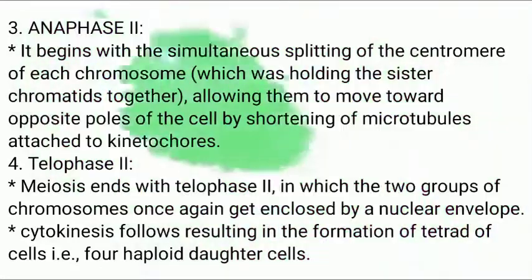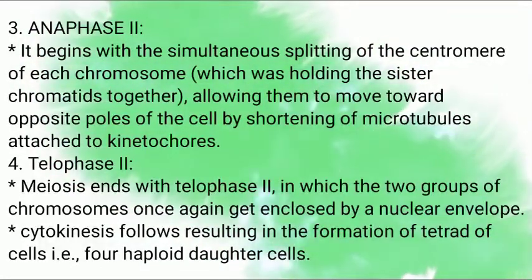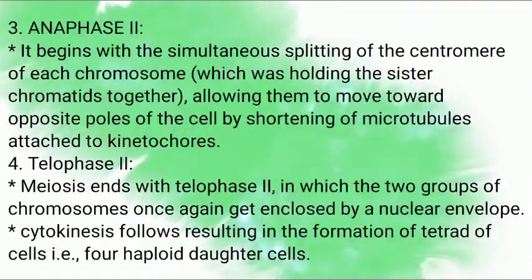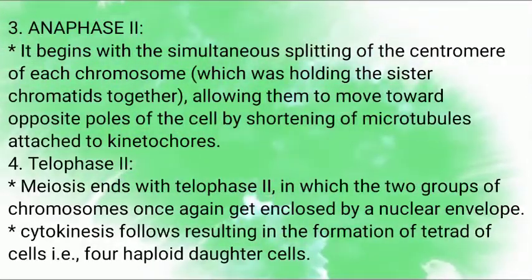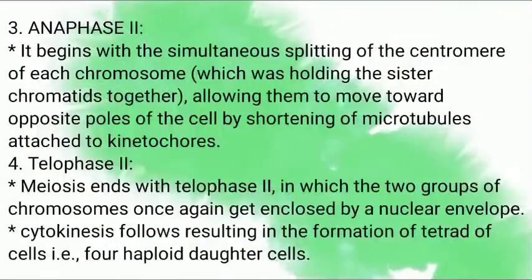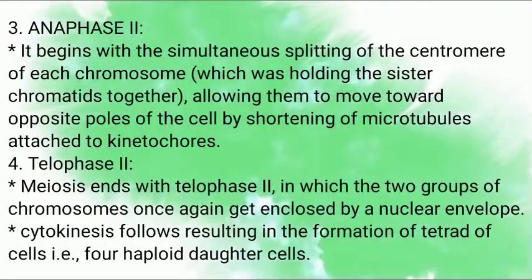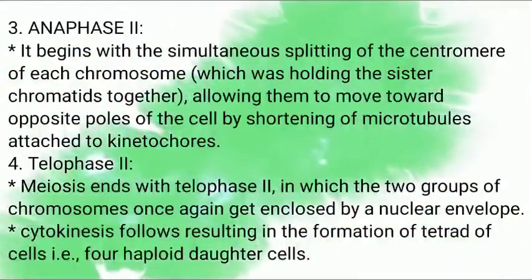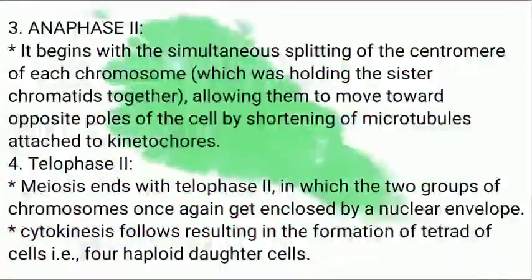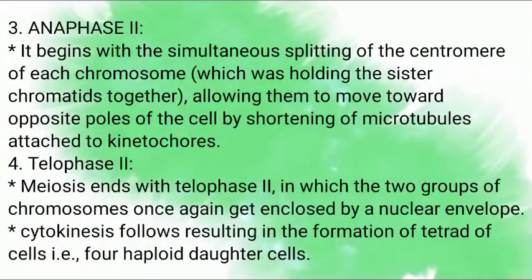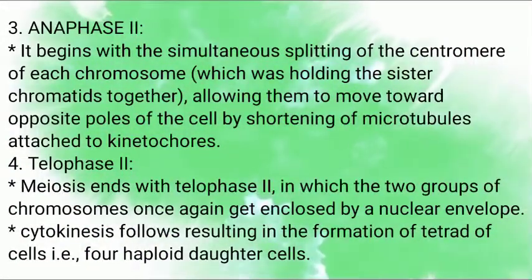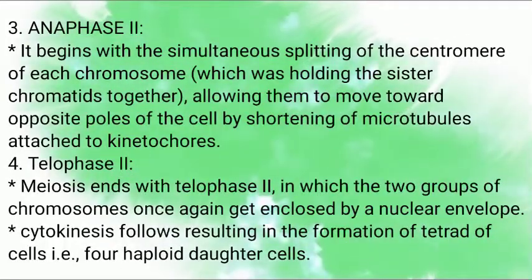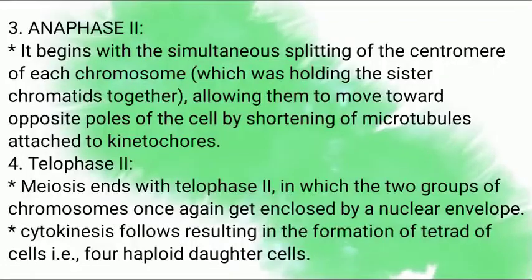Anaphase 2. It begins with the simultaneous splitting of the centromere of each chromosome, which was holding the sister chromatids together, allowing them to move toward opposite poles of the cell by shortening of microtubules attached to kinetochores.